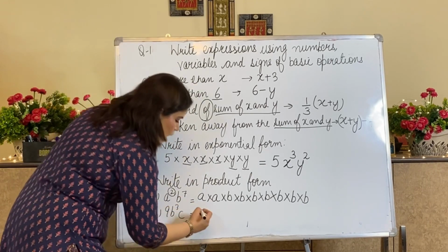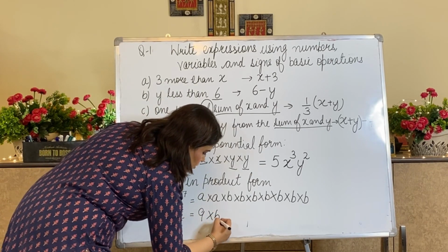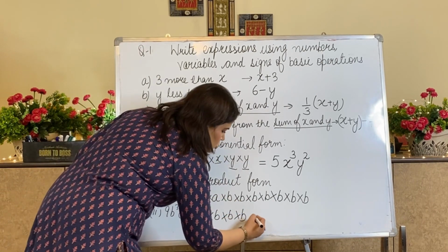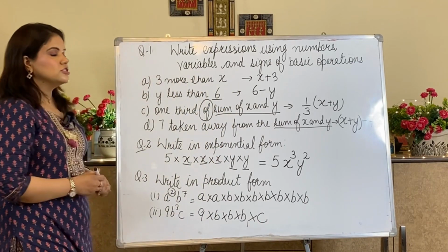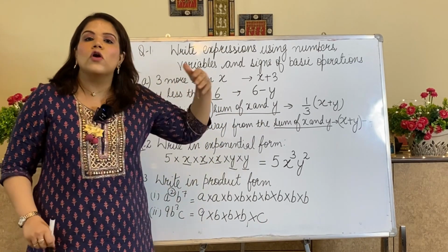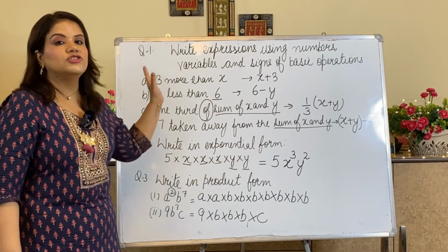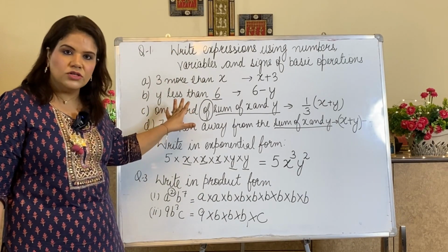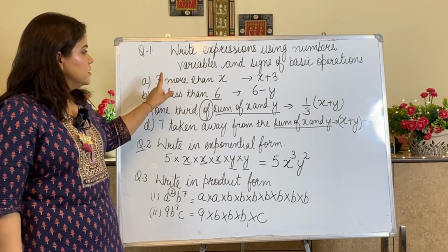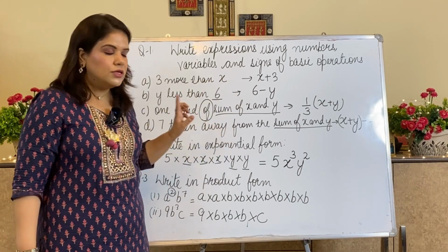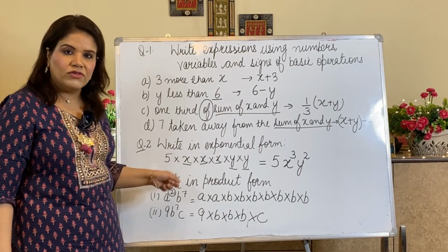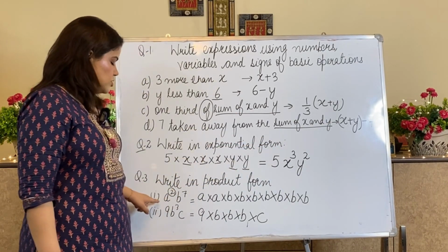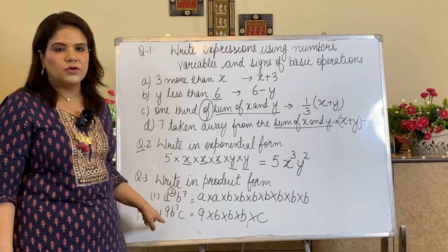Now B has been written 3 times because the power of B is 3, into C. So this way we have moved from arithmetic to algebra using variables. All the mathematical operations we are doing, we do in the same way by taking variables here. Understood? And I have introduced power of variables. So this way you can write in exponential form, and if exponential form is given, then you can write it in product form.